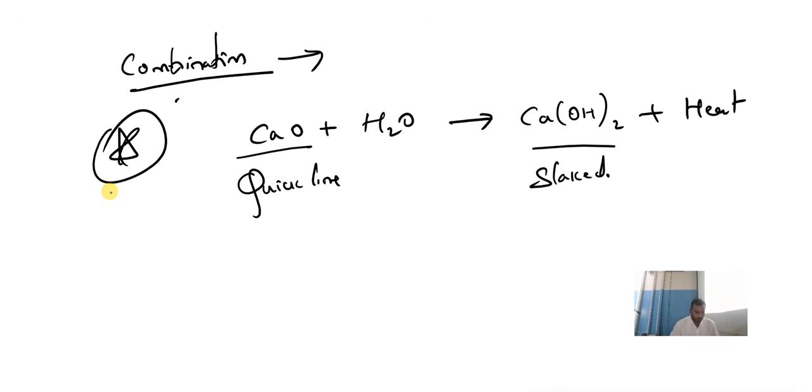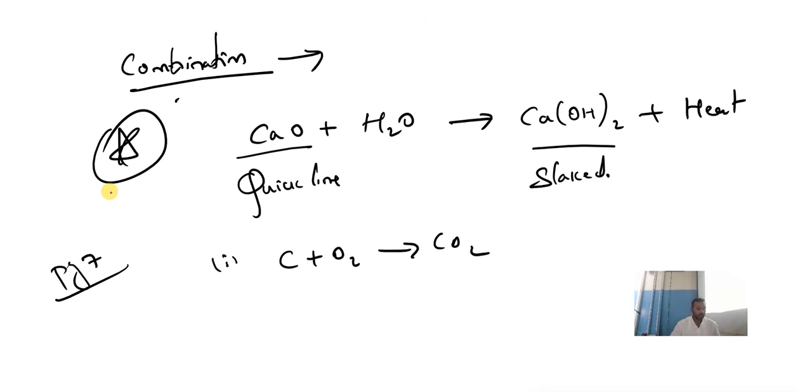And apart from that, one more thing, that is page number 7. Please open page number 7. Can you see? We have still more examples, like burning of coal. Children, please understand, this could be a multiple choice question. Option 1, burning of coal: carbon plus oxygen gives carbon dioxide.